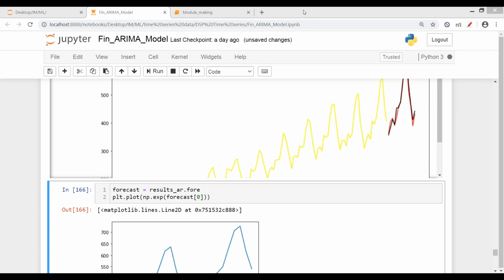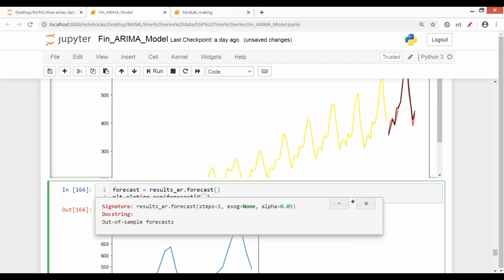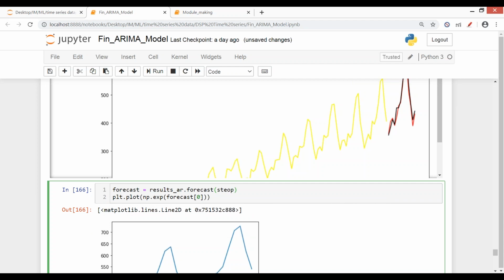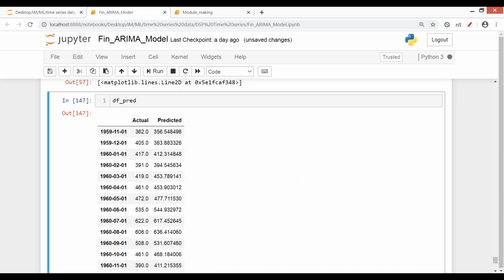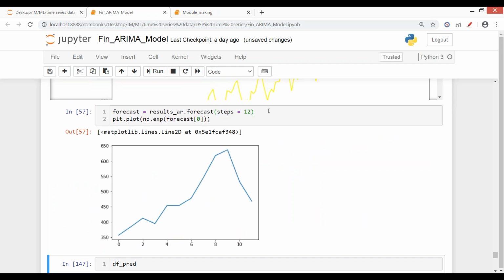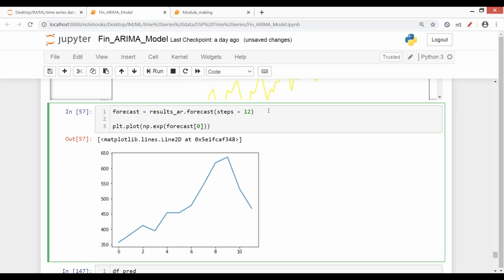Okay, my model has run now. So forecast, and then in this we have to give a step, कि कितने दिन, कितने months का, because our data is monthly, so it will make prediction for the months, how many months. Let's say I want prediction for the next 12 months. You see, and let me just show the values here.